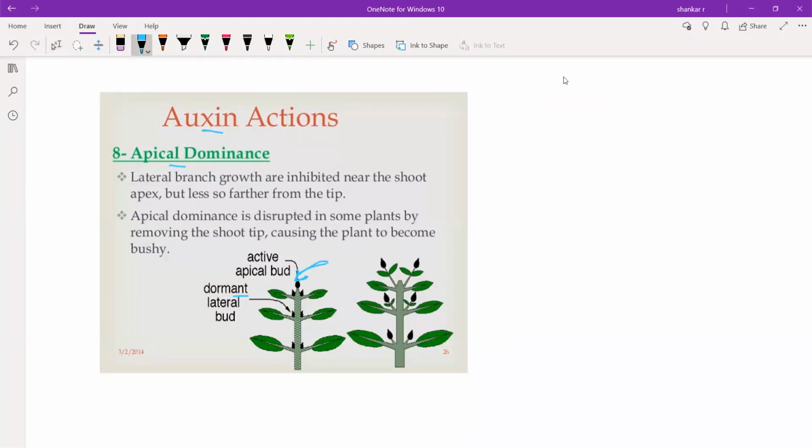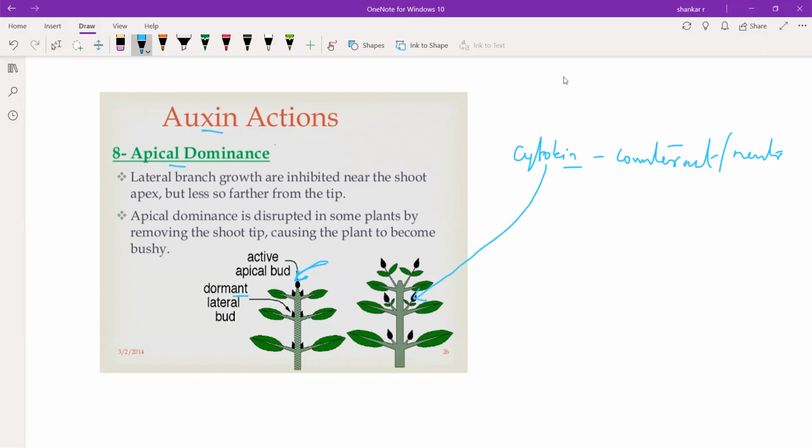But the hormone cytokinin counteracts the apical dominance. They neutralize the apical dominance caused by auxin, and they promote the growth of lateral buds.